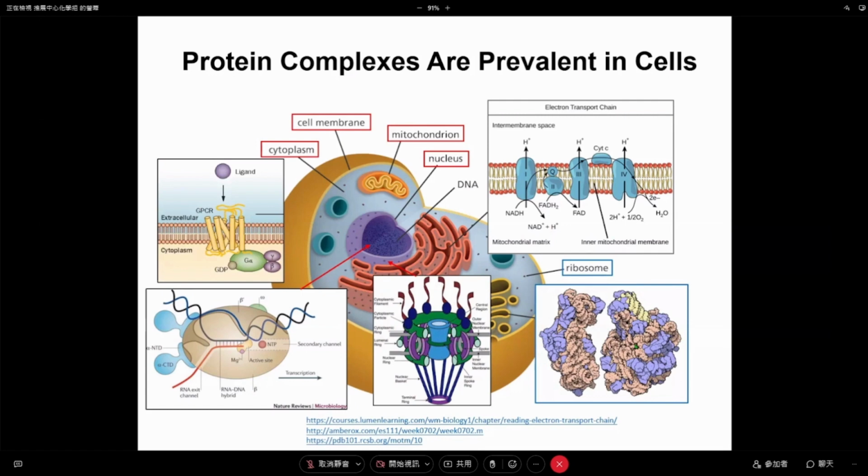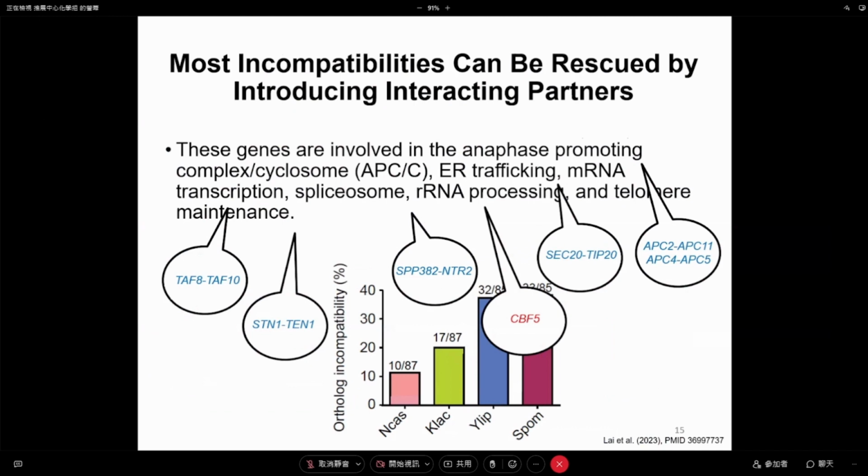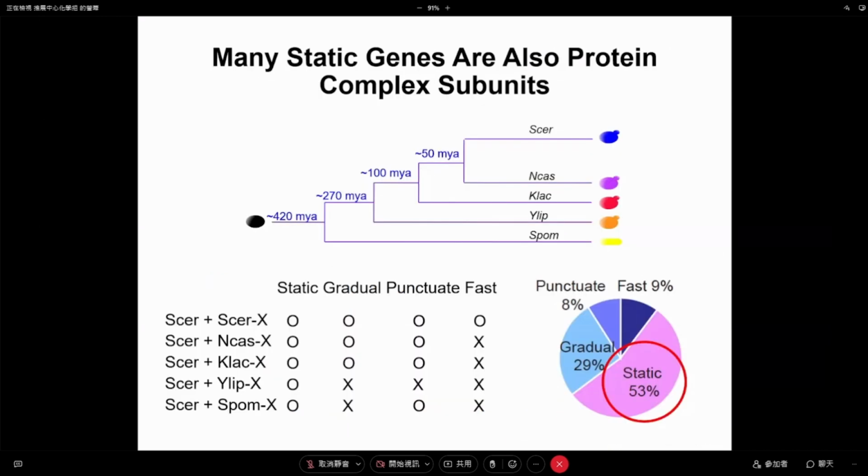And what we also found is that even though those essential genes are not working, if you put the interacting partner from the same species into that, then they work again. This suggests the incompatibility actually comes from protein interaction. And then, of course, you also know there are 50% of them that are static. In fact, in this group of genes, there are also a lot of things that are in protein complexes.